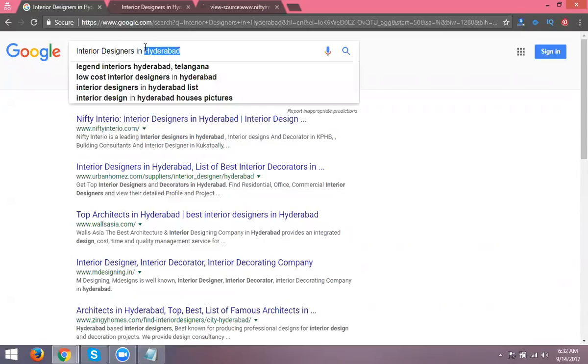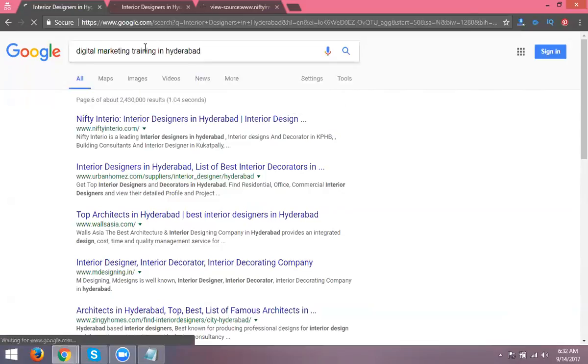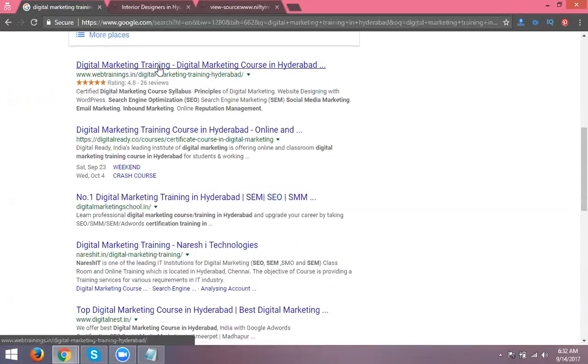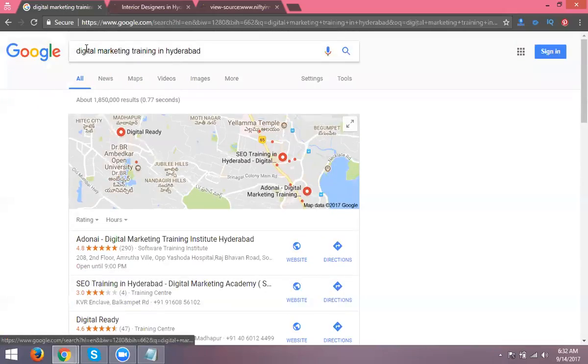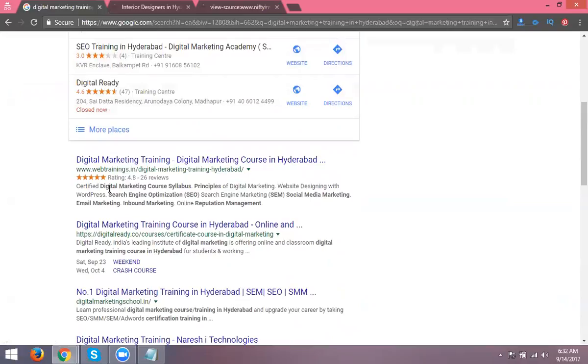Yes or no? Suppose I'm searching for digital marketing training. The matching keyword is shown in bold. Look at this: digital marketing training, matching with Hyderabad. See this? They show it in bold. After that, everything is shown only for digital marketing. What are you searching for here? So it always shows digital marketing, and based on that, they promote digital marketing.